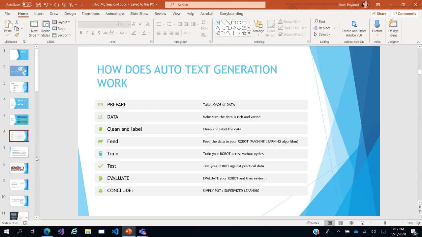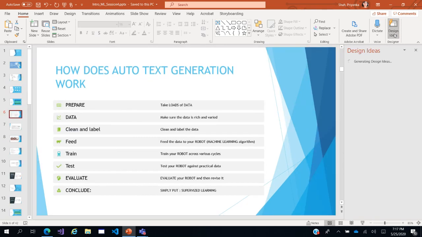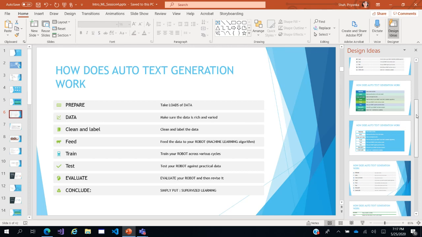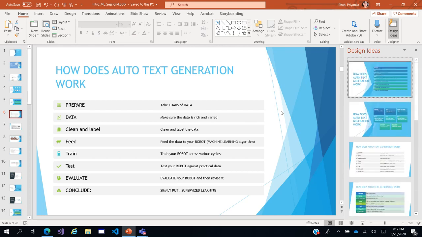Just as an aside, even for this slide deck, you have something called design ideas. Depending on the context of your text, it is going to give you some design highlights or hints for your data. For example, I did not have these diagrams here or these steps labeled like prepare, clean, label.